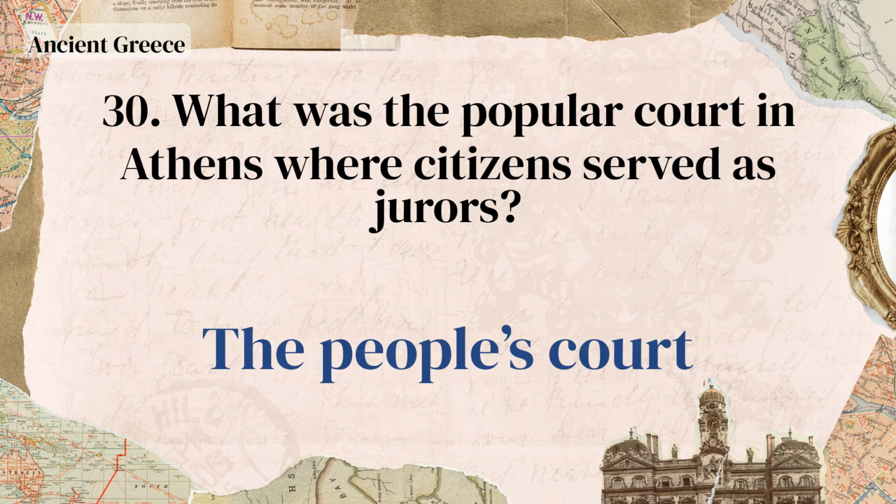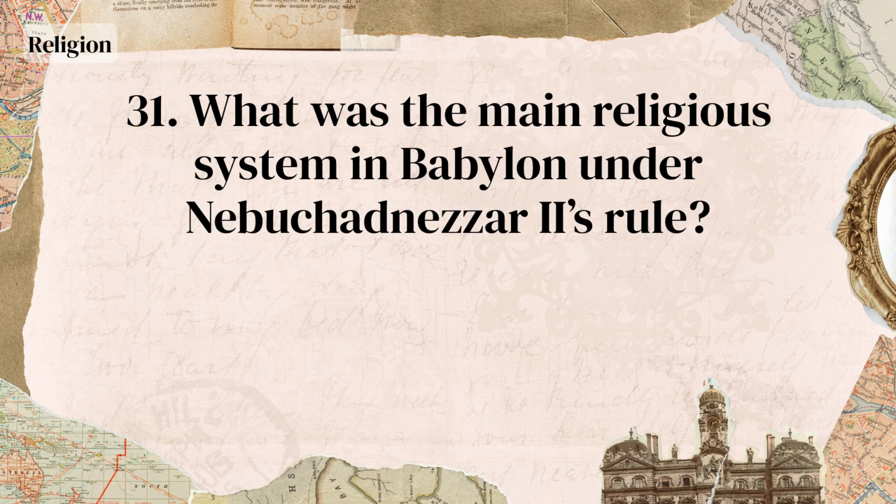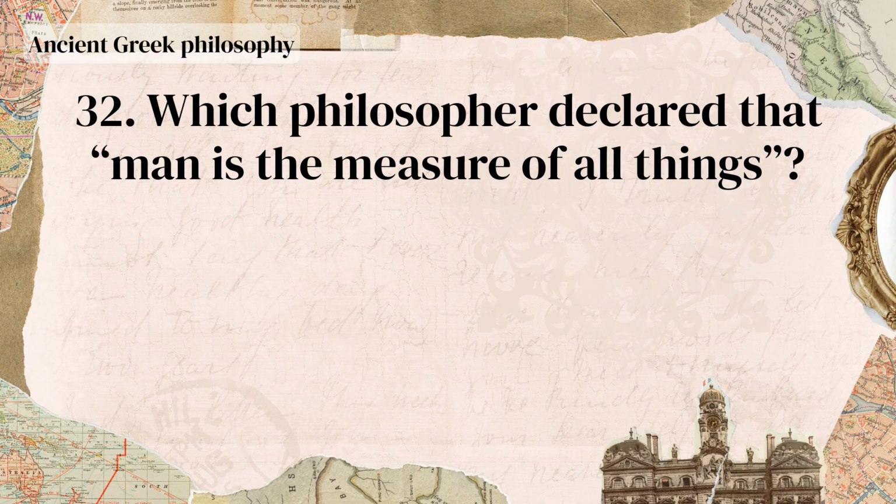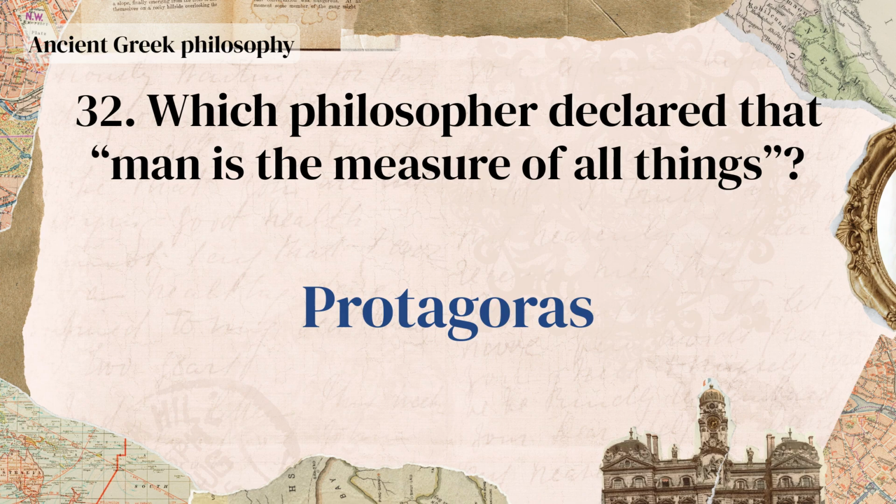The People's Court. What was the main religious system in Babylon under Nebuchadnezzar II's rule? Polytheism centered on Marduk. Which philosopher declared that man is the measure of all things? Protagoras.